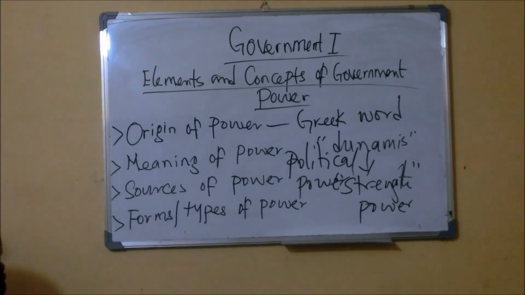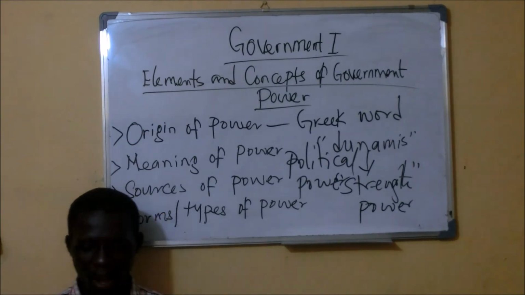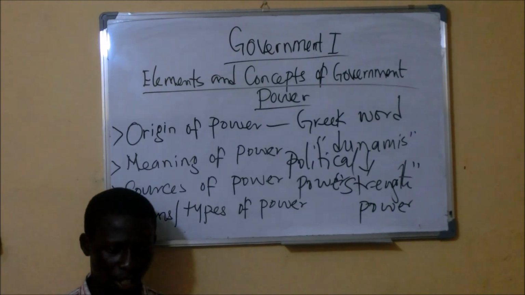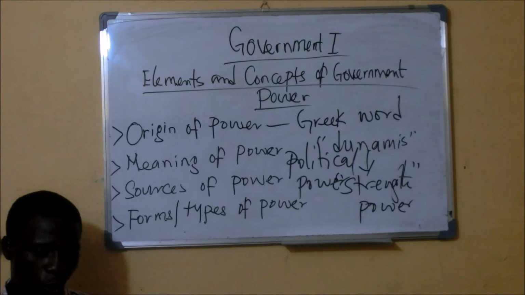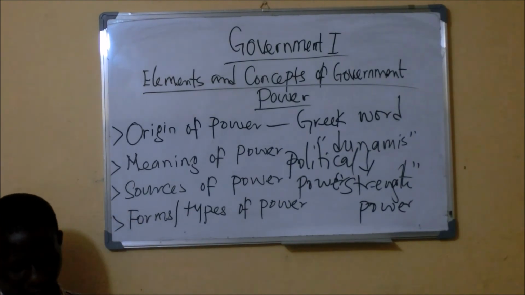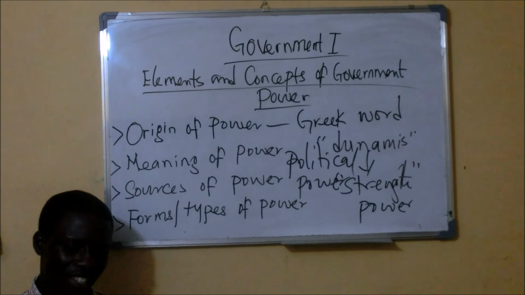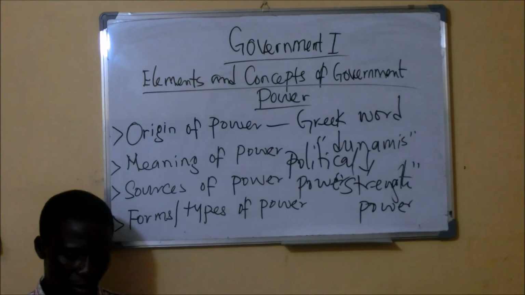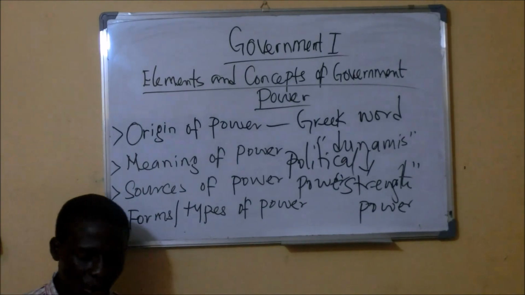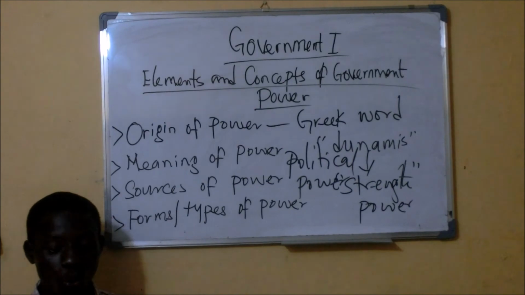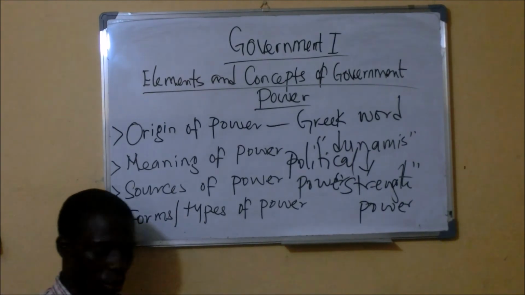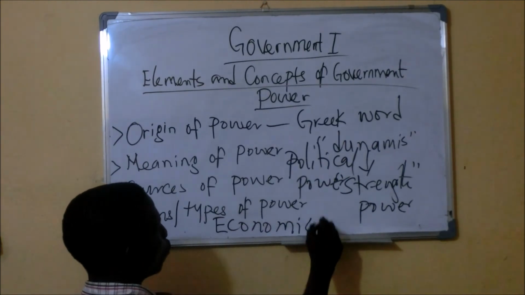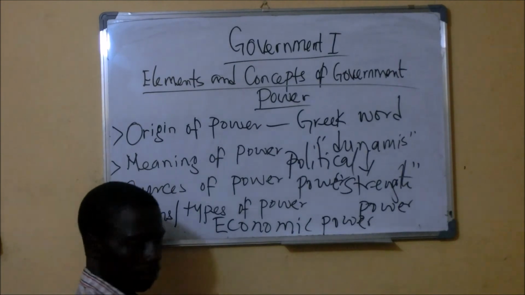Then we also have economic power. Economic power is the power that people who have access to resources, people who have control of resources, who have money, like Dangote, have. Dangote can influence people. The power that he has in order to influence others is what we refer to as economic power.